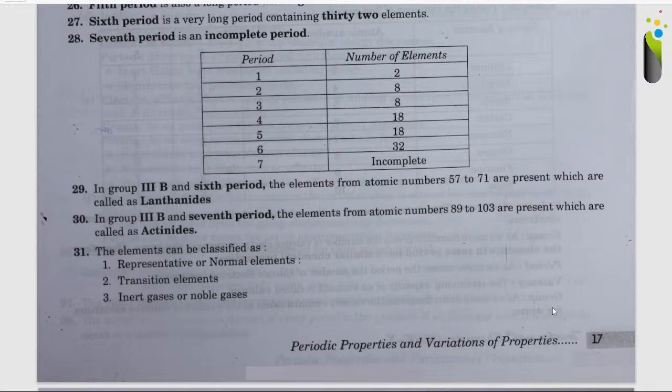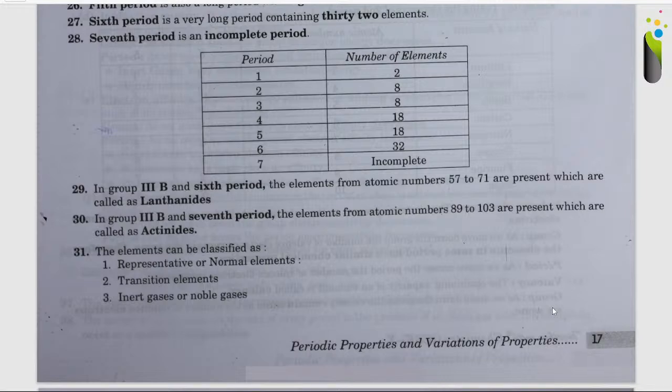Okay. Now, here you can have a look at this tabular form telling you the period and the number of elements. You'll have to keep this in mind. First period with 2 elements, second period with 8 elements, third period with 8 elements, fourth with 18 elements, fifth with 18 elements, sixth with 32, seventh period which is incomplete.